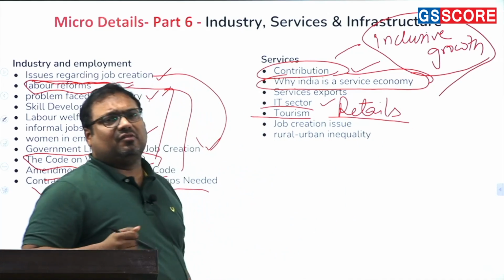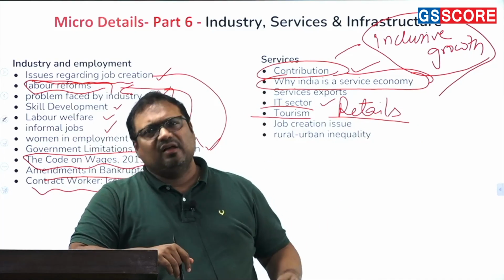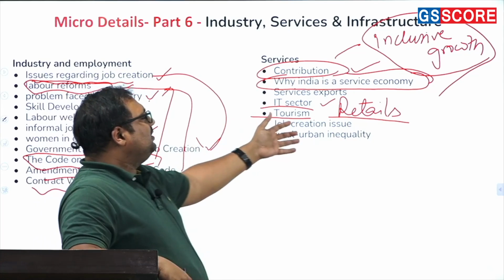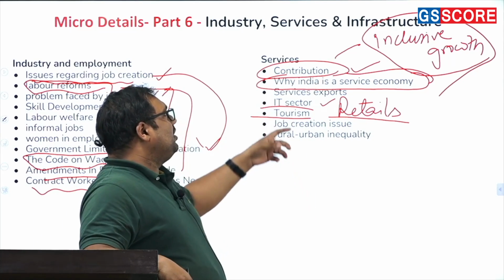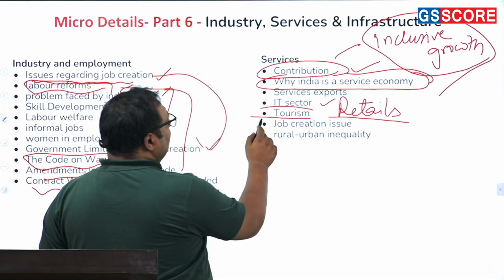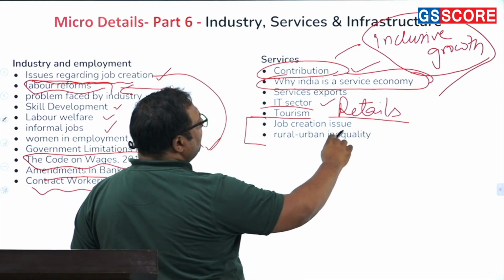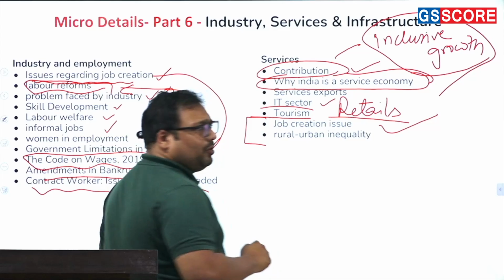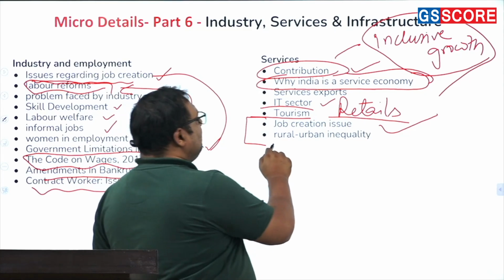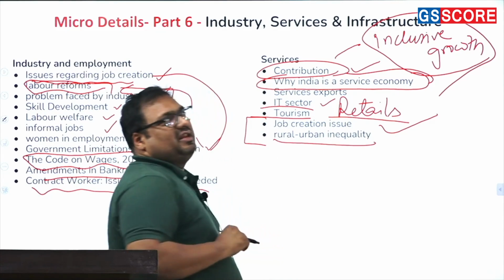Apart from that, banking, which anyway you cover in the finance area, so I'm not repeating that here. Then the job creation issue related to industry and services. In services, we largely have 2 problems. Services are not able to create an adequate number of jobs, and we face the problem of rural-urban inequality.